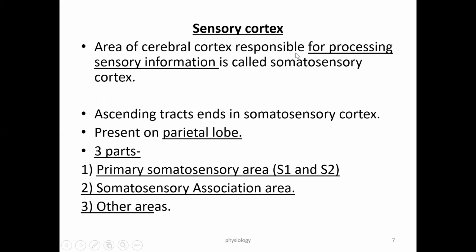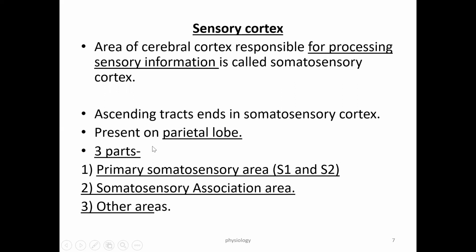The area of cerebral cortex responsible for processing sensory information is called the somatosensory cortex, and this area is mainly present in the parietal lobe. In the frontal lobe, the area is mainly concerned with the motor system, the motor cortex. The parietal lobe is present just behind the central sulcus, and it mainly deals with the sensory cortex, in which the various sensory information gets processed.